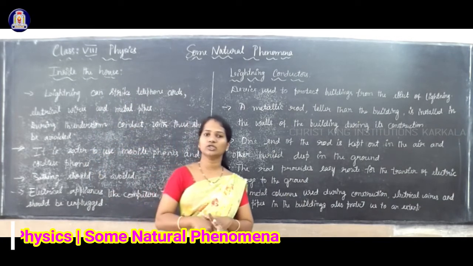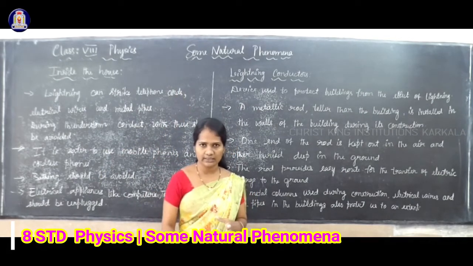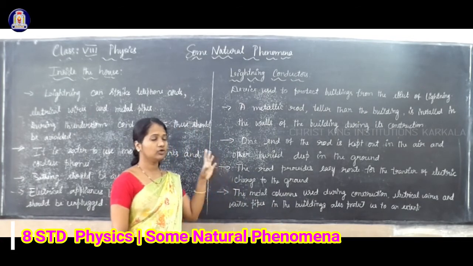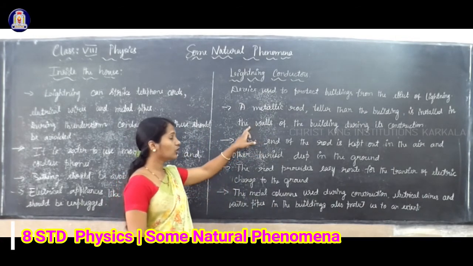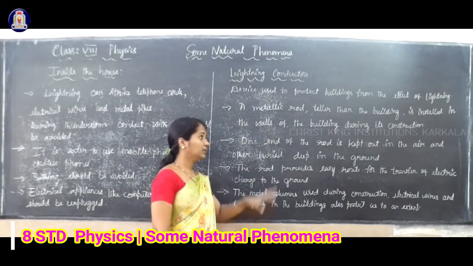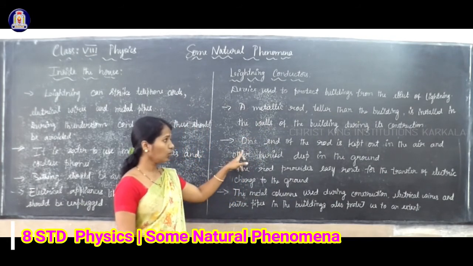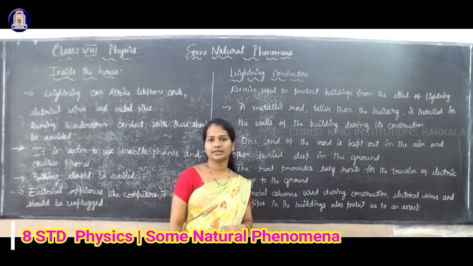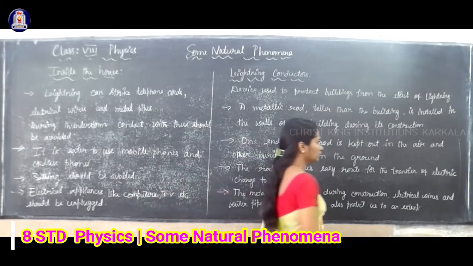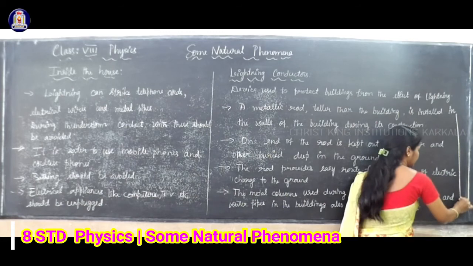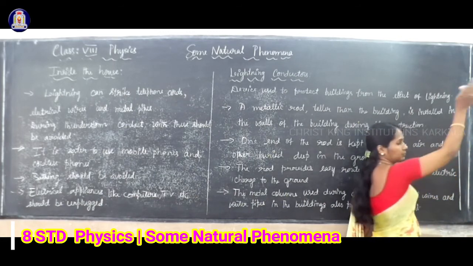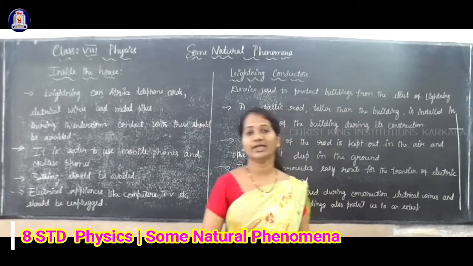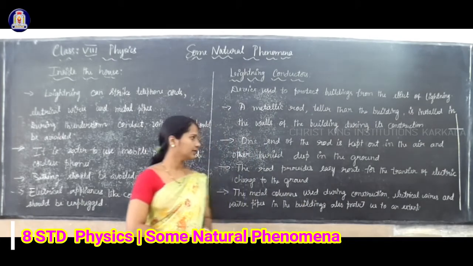That picture is given in your textbook. A metallic rod should be installed in the wall of the building during the construction, but that rod should be taller than the building. One end of the rod is kept open and another end is buried deep inside the ground. So it is like a rod, but it is taller than the building.